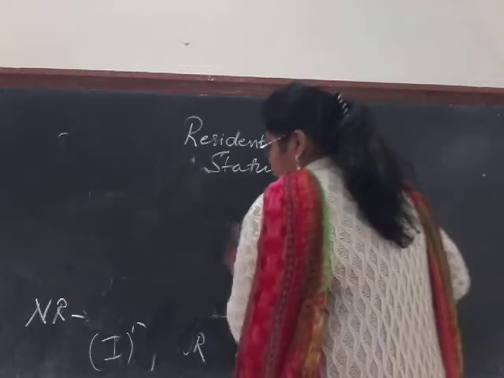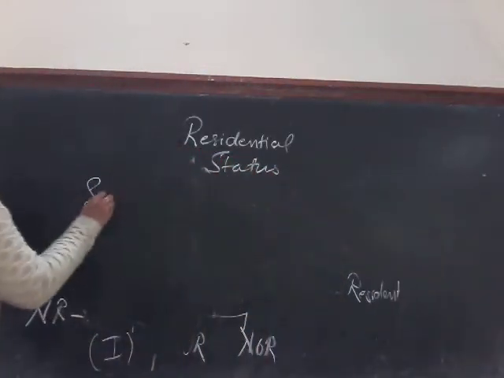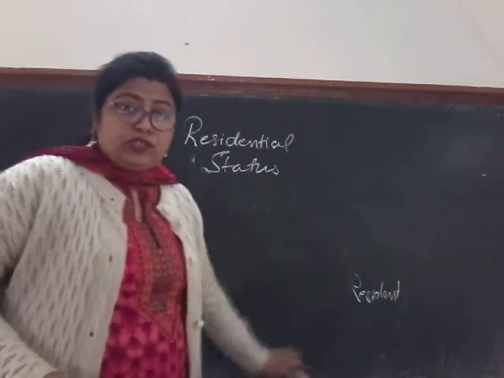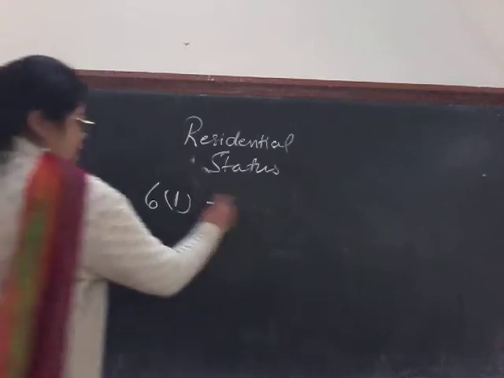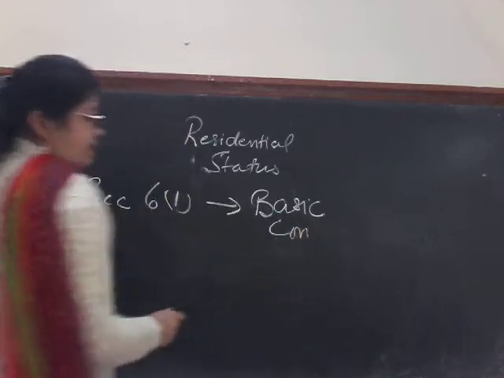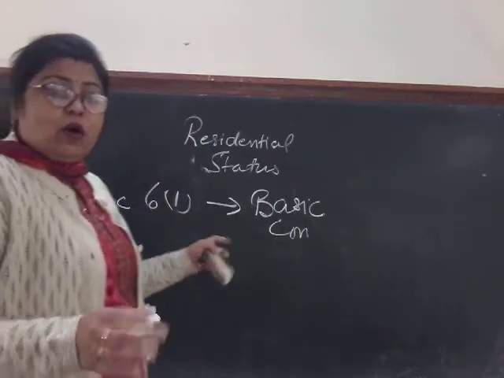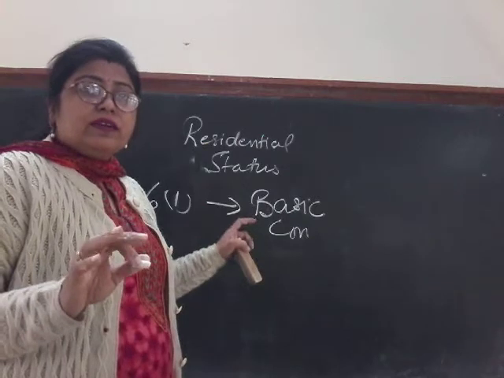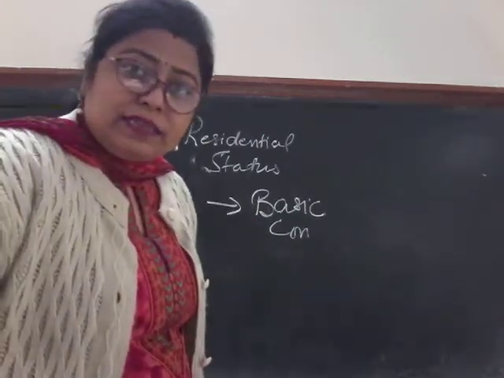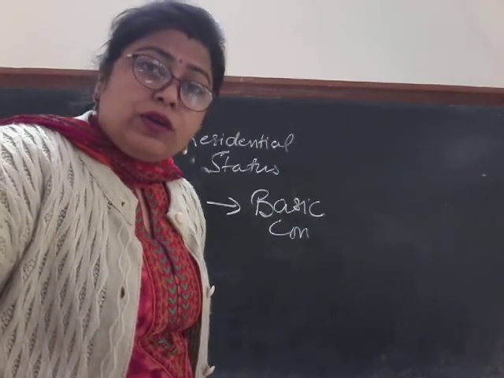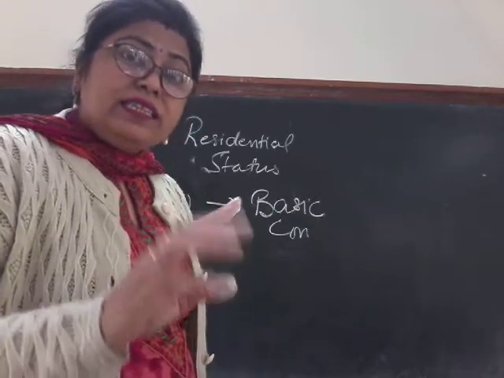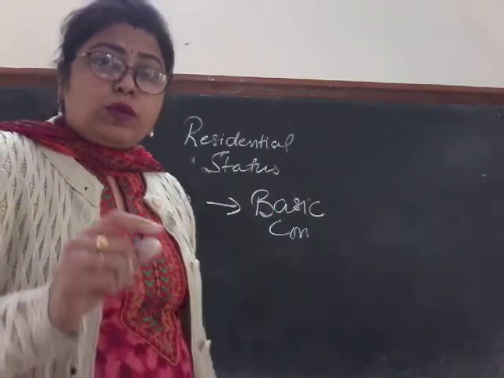So let us take up when we have to prove an individual as a resident. First and foremost, under section 6, subsection 1, there are basic conditions. Remember the word either or. Here you are going to have only one thing, that is, only one condition has to be proved, either A or B. So what are these A or B?